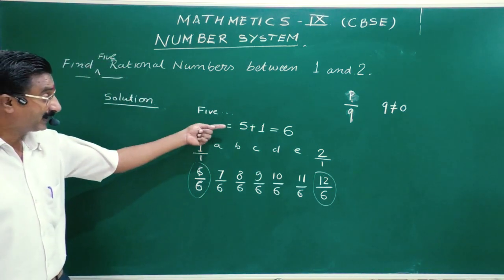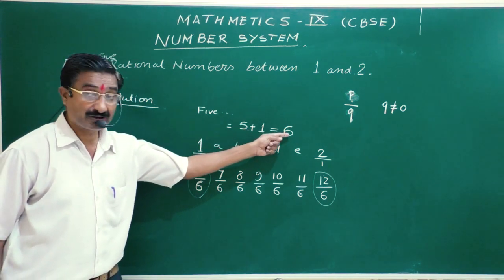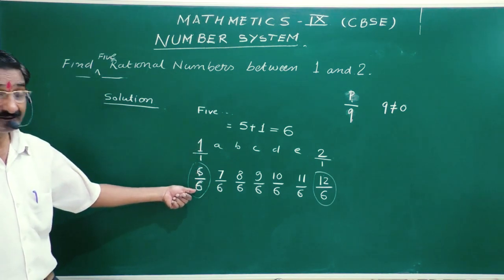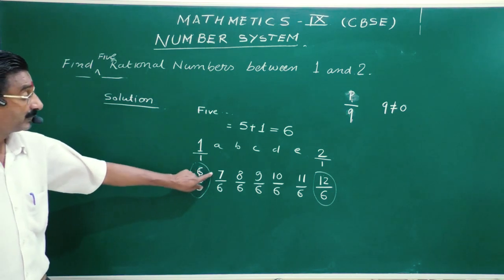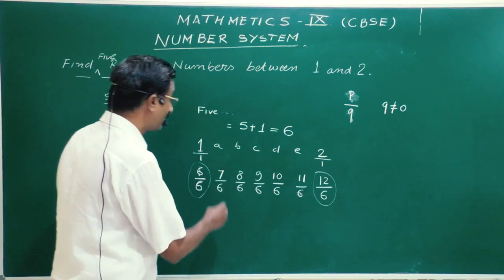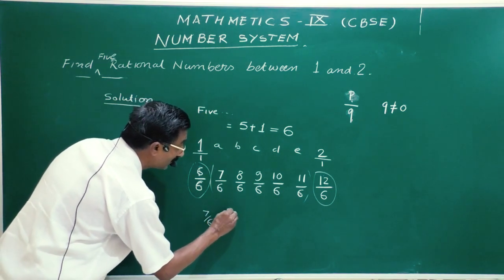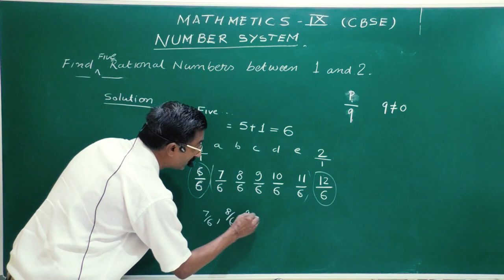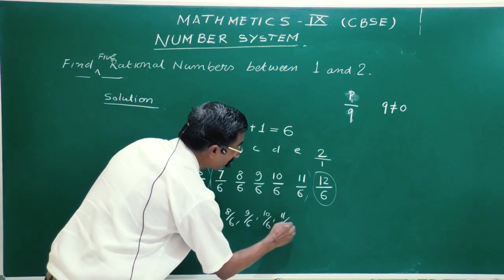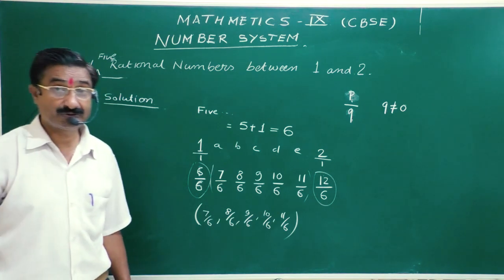So now, to find out the 5 values, what have we done? We have added 5 plus 1, which is equal to 6. So we multiplied 1 by 6 and divided it by 6. Now this is in the form of p by q. So 7 by 6, 8 by 6, 9 by 6, 10 by 6 and 11 by 6. How many numbers do we need? We need 5 numbers. So 7 by 6, 8 by 6, 9 by 6, 10 by 6 and 11 by 6 are the 5 rational numbers in between 1 and 2.